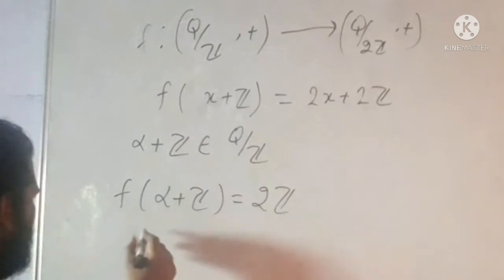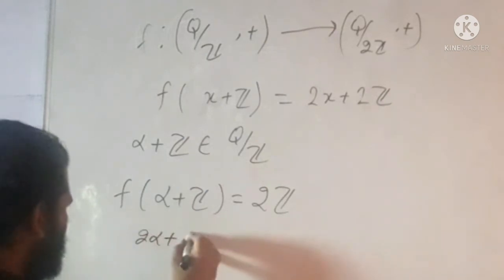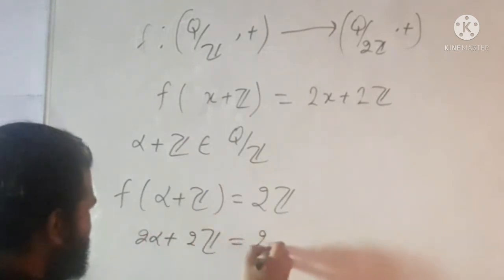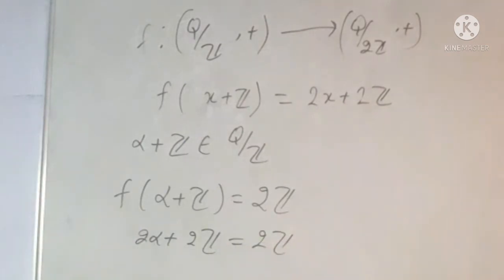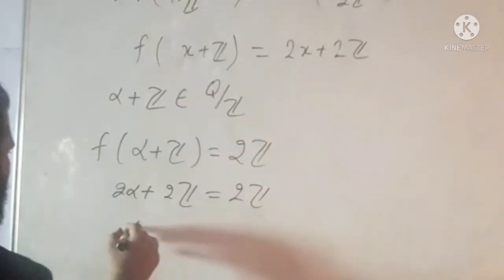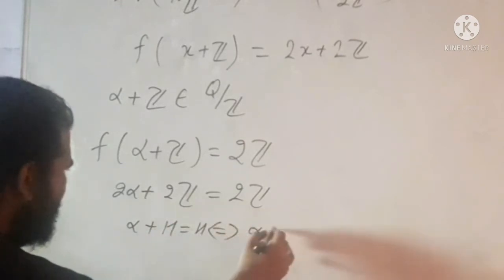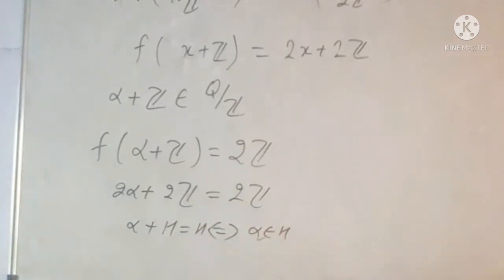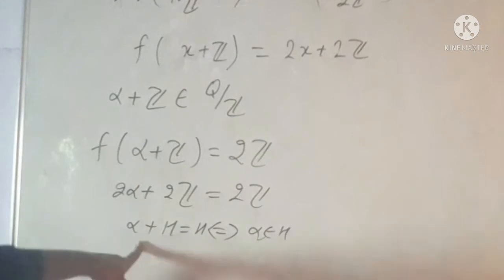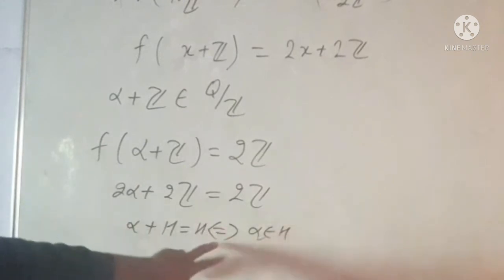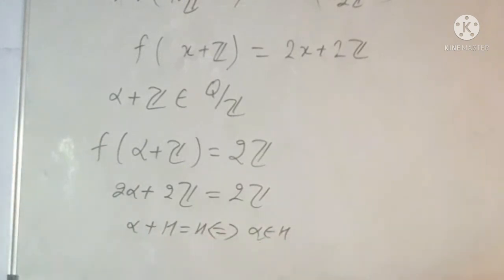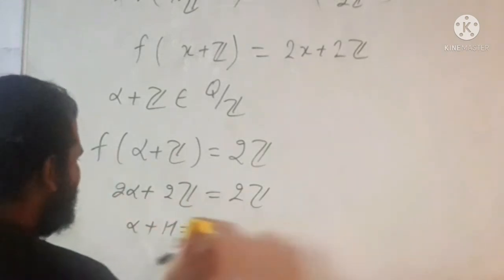Okay, so this is what? Twice alpha plus 2Z. This is equal to 2Z. Okay, clearly. Do you know that alpha plus H equals H is the same as saying that alpha is in H? Do you know about this theorem, as you have studied in the subgroup chapter? Okay, alpha plus H equals H implies that alpha is in H. So similarly here, 2 alpha is in 2Z.